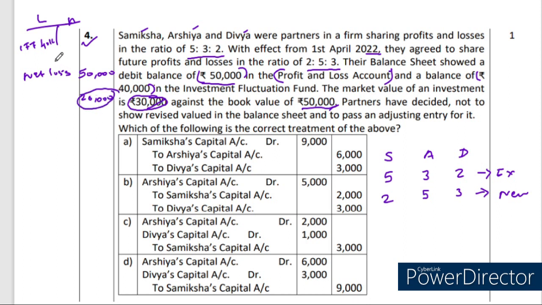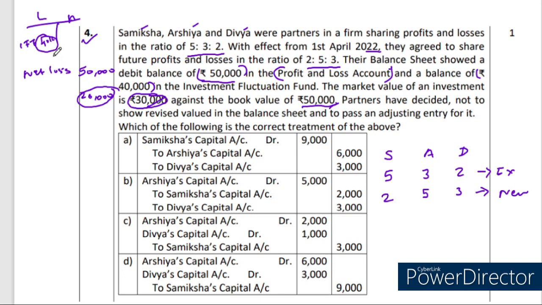But we have enough amount, 40,000 as investment fluctuation fund. So 40,000 minus 20,000, we have 20,000 in plus figure. Okay. Then partners have decided not to show revised value in the balance sheet and to pass an adjusting entry for it.